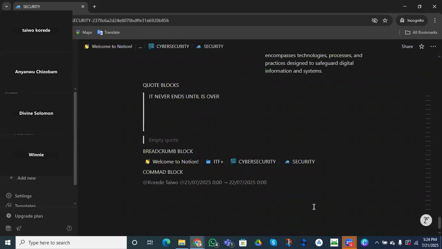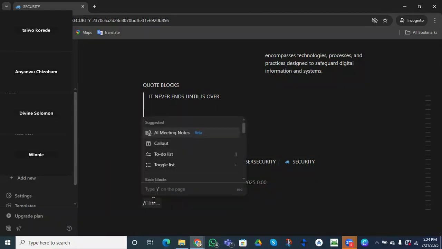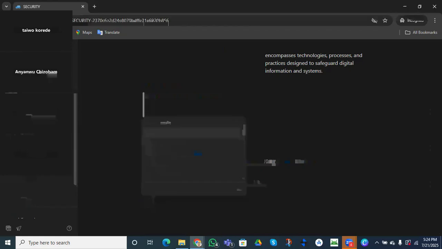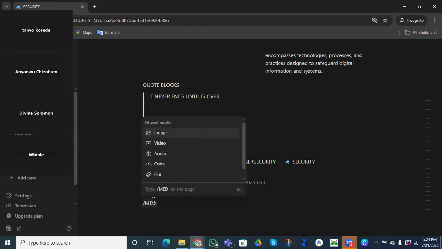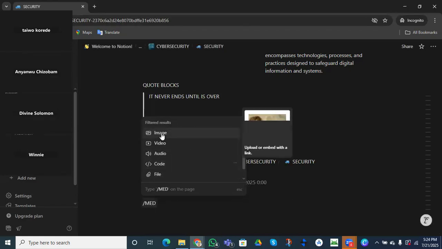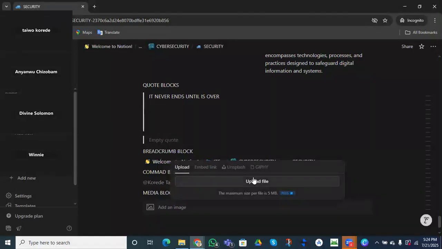Then the last one I want us to check on is the media blocks. Let's use our hash button again and go down to media. So this is our media block where you'll be able to add your pictures, your videos.